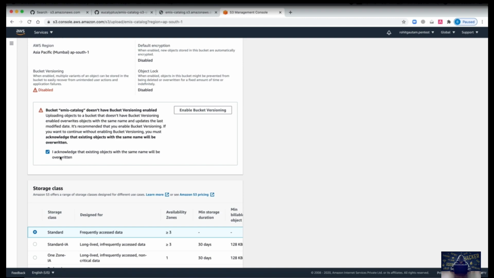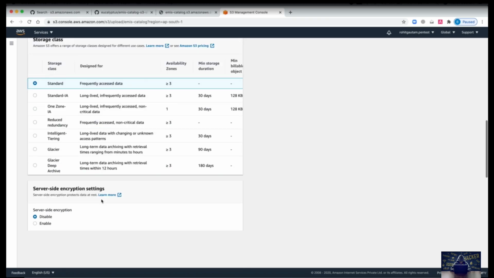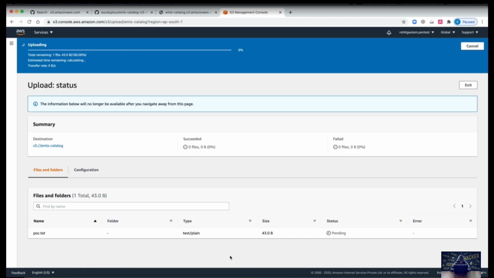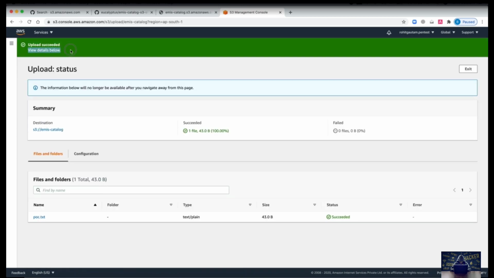Now it says you must check the box that you don't want bucket versioning enabled. We do not want to enable any versioning, so we skip that.